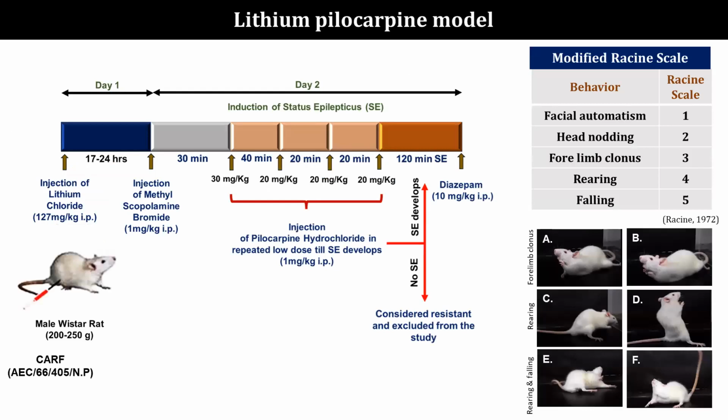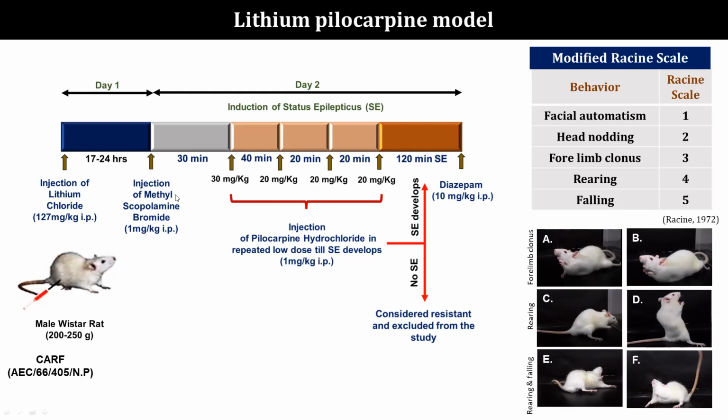We can use an animal model to understand the sleep dysfunctions in epilepsy. There are several models which are used to understand sleep dysfunctions. One among them is the lithium pilocarpine model. Why this model? This model mimics most of the features of human TLE, and hence we have used this model. In this model, we initially inject lithium 24 hours before the injection of pilocarpine. Lithium decreases the neuronal threshold, so a lower dosage of pilocarpine would be sufficient.